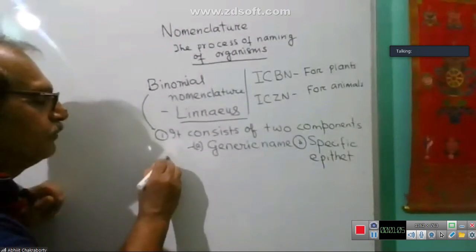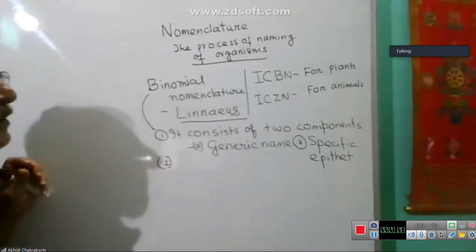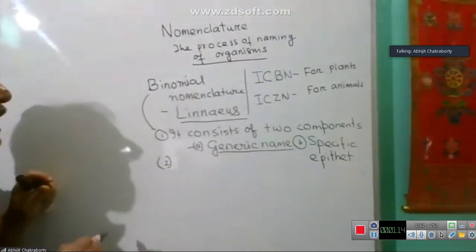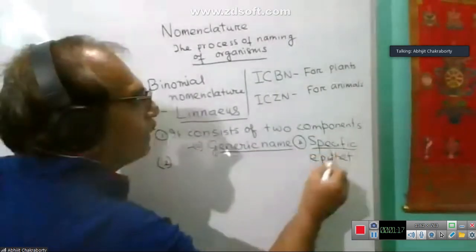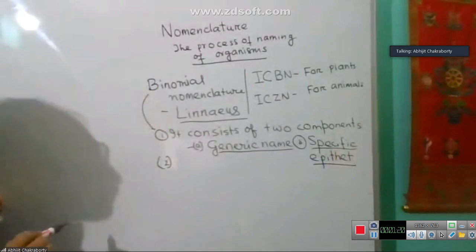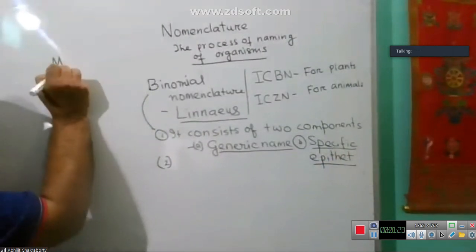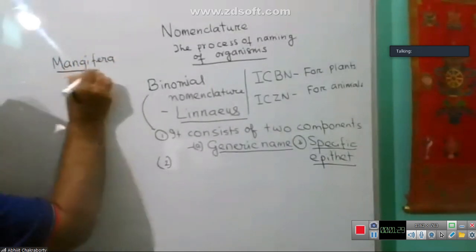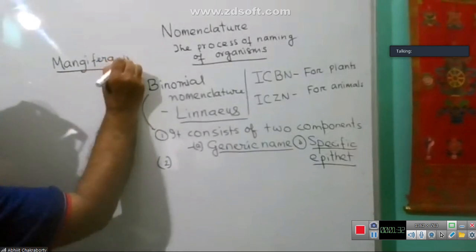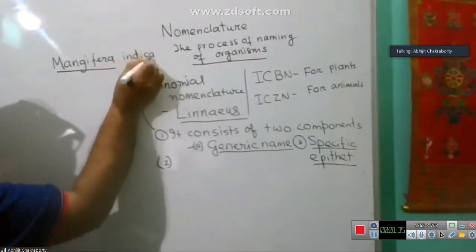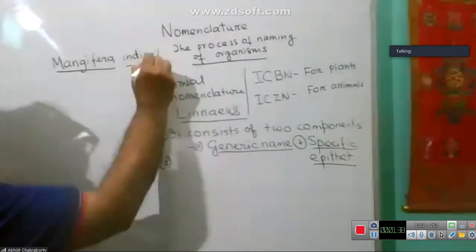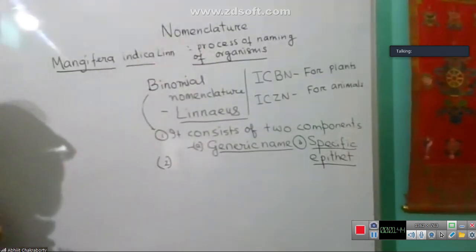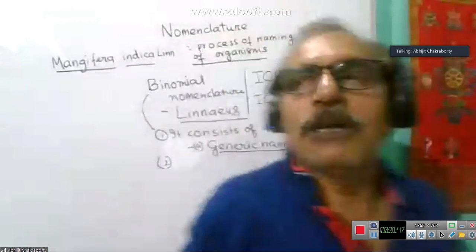Point 2. The generic name is to be written first and followed by specific epithet. Before that, I am giving you one example: Mangifera indica, Linn. Now from here I am telling you the rules first of all.